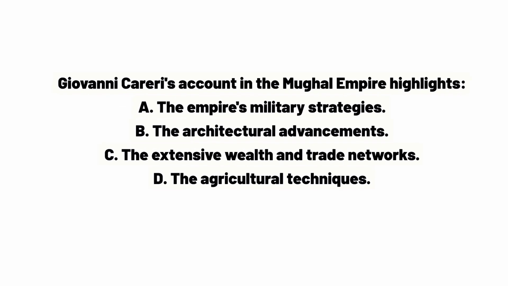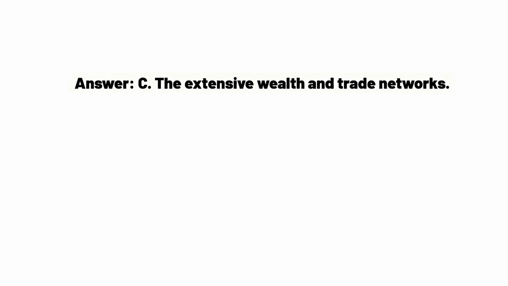Giovanni Careri's account in the Mughal Empire highlights A. The empire's military strategies. B. The architectural advancements. C. The extensive wealth and trade networks. D. The agricultural techniques. Answer. C. The extensive wealth and trade networks.